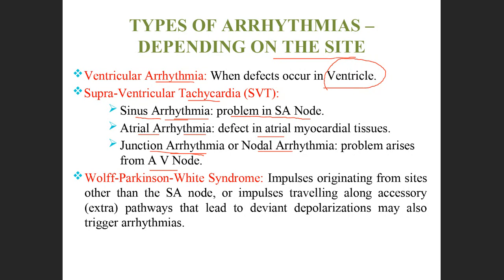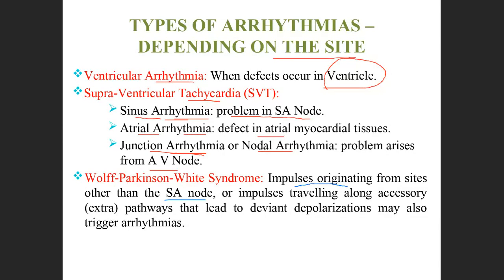Now coming to a syndrome which is known as Wolff-Parkinson-White syndrome. In this, the main problem is that the impulses generate from other sites apart from the SA node. Actually, the impulse has to be generated from the sinoatrial node.